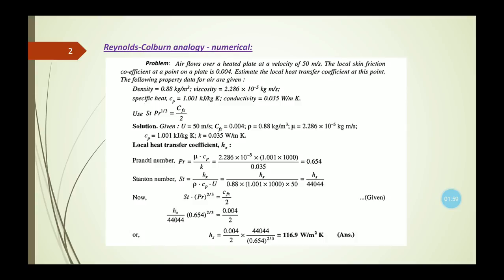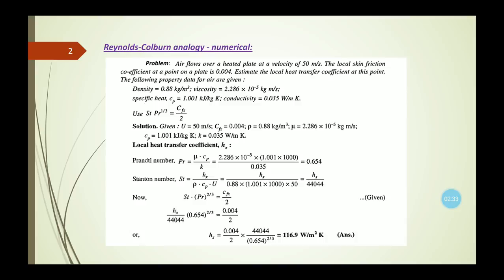The given data in this question: the density is 0.88 kg per meter cube. Then the viscosity is given as 2.286 into 10 to the power minus 5 kg per meter per second. The value of the specific heat Cp is given as 1.001 kilojoule per kg Kelvin, and the thermal conductivity is given as 0.035 watt per meter Kelvin.